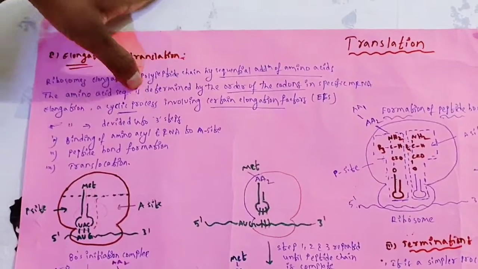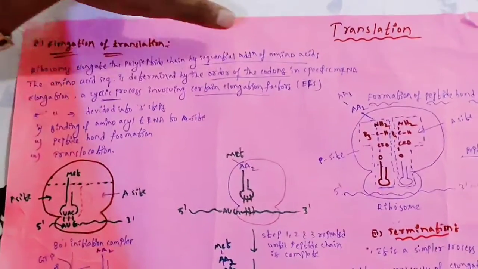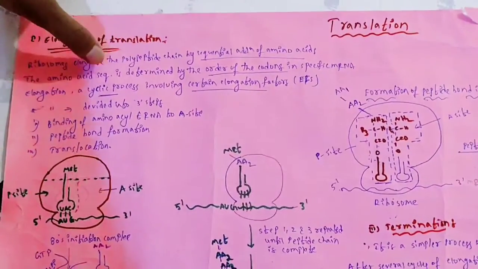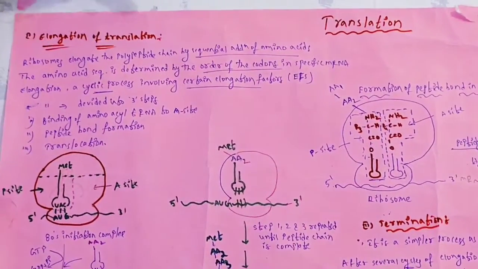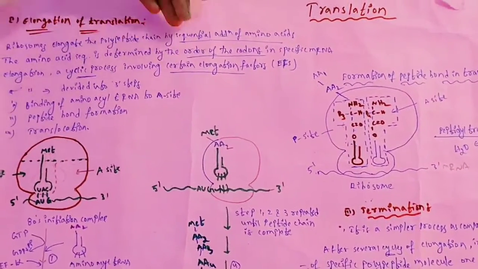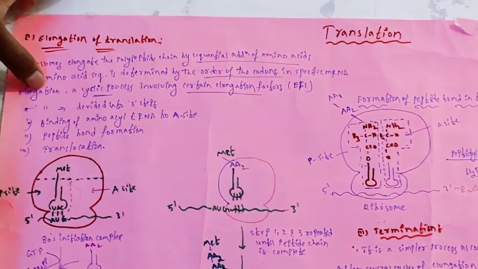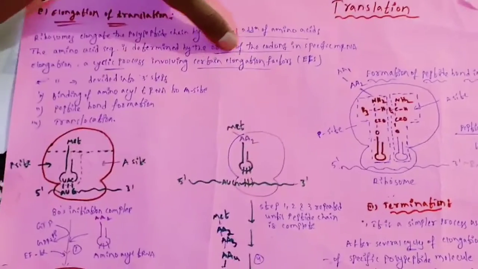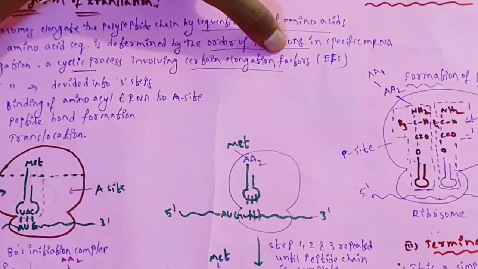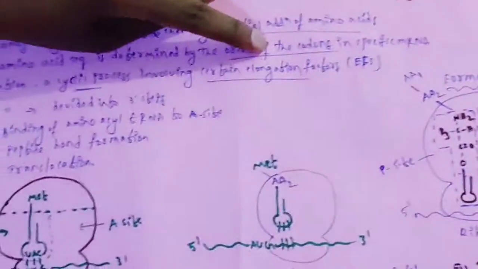The amino acid sequence is determined by the order of codons in the specific mRNA. The codon present on the mRNA decides the sequence of amino acids. First methionine is added, and next which amino acid, glycine or glutamic acid or aspartate, depends upon the codon present on the mRNA. Elongation is a cyclic process involving certain elongation factors. In the initiation we have seen some initiation factors; here the factors are represented as elongation factors.